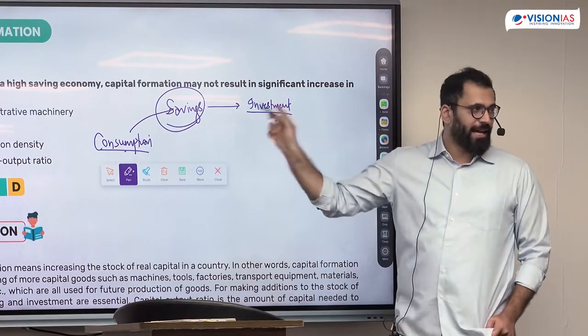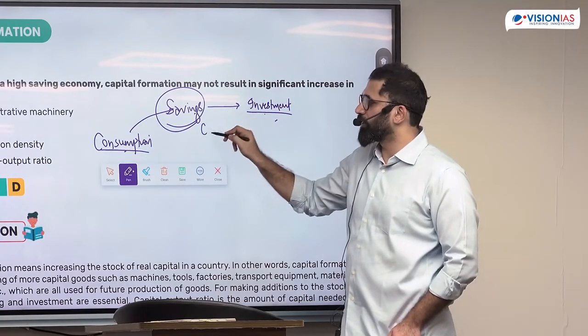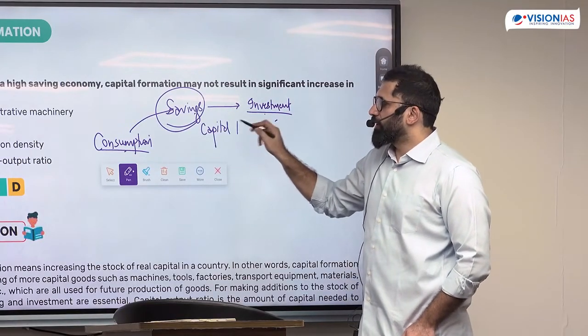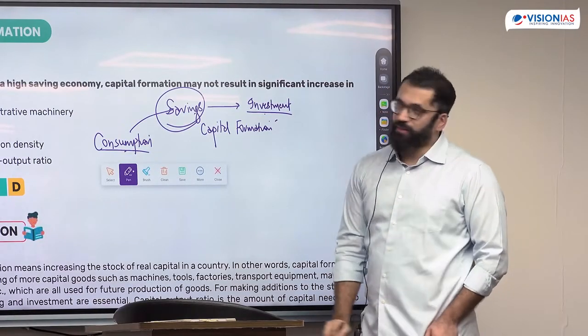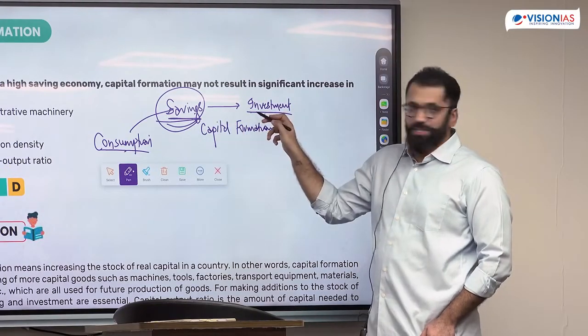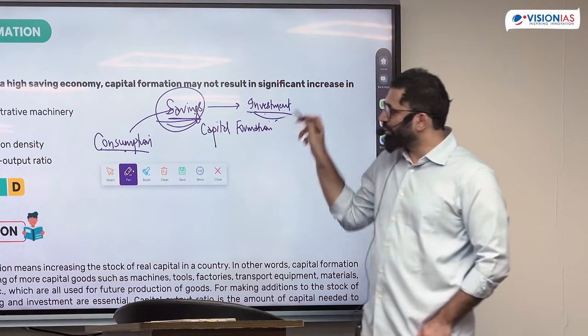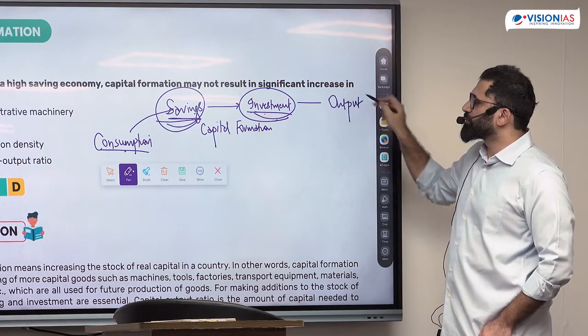So this conversion of savings into investment is what we call capital formation. Now the question is saying it's a high saving economy, capital formation is happening, but when investment is happening, my output is not increasing.